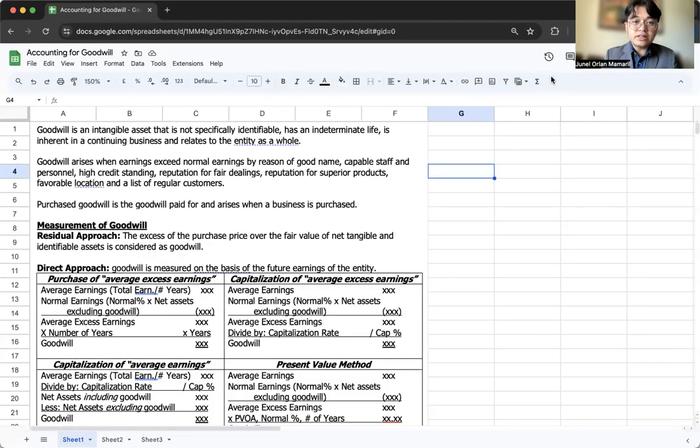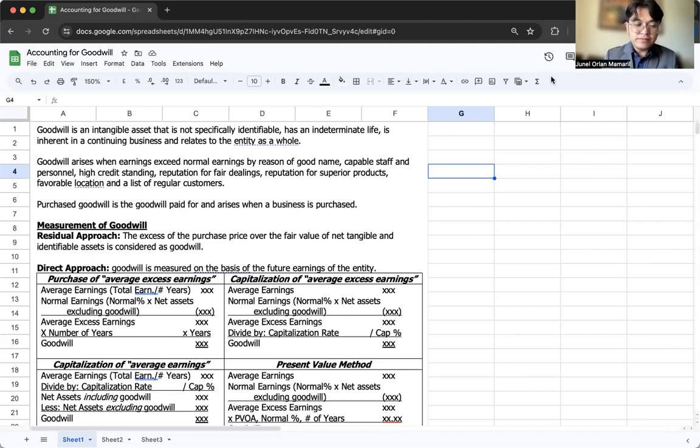Hello, everyone. This is a quick discussion on how to treat goodwill as an intangible asset. So this is covering the financial accounting and reporting subject under intangible assets. And this is not the advanced topic under a FAR subject.